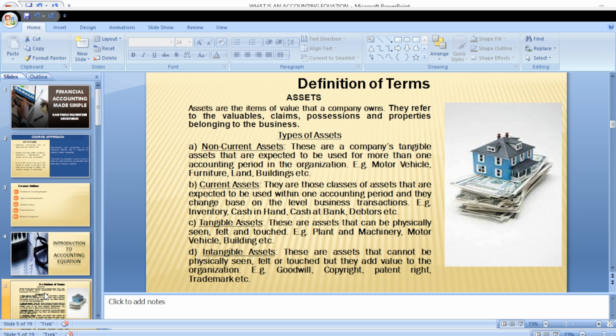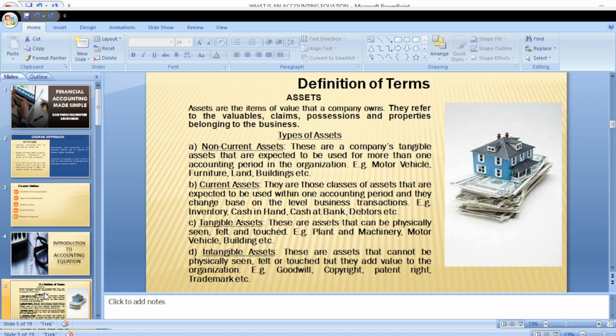For example, if you have a car, a building, a land, a motor vehicle, a van, a truck, all these are assets. They are assets belonging to a person or assets belonging to an organization. They are valuables that the organization puts to use. They are used by the organization in order to generate income and future cash flows. So all these are referred to as assets.